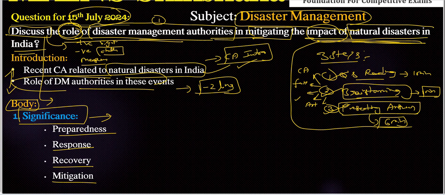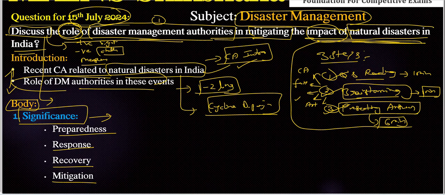In the introduction part, we can include recent examples like Cyclone Michaung or Cyclone Biparjoy, etc. All those are important natural disasters that recently occurred in India. For example, the Uttarakhand floods, or Himachal Pradesh issues, or in the Himalayas, especially the Sikkim glacial lake outburst that happened recently, right? Those are recent natural events. We can write any one, but related to natural disasters in India especially, right?